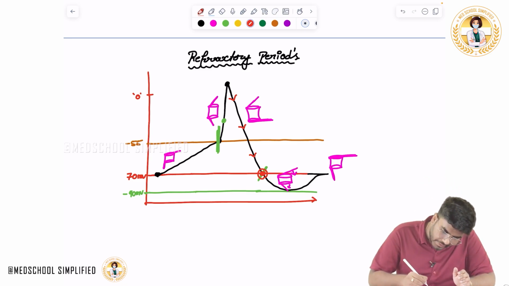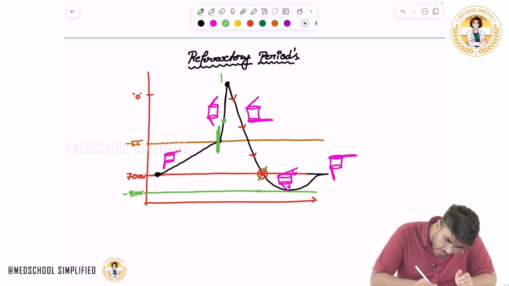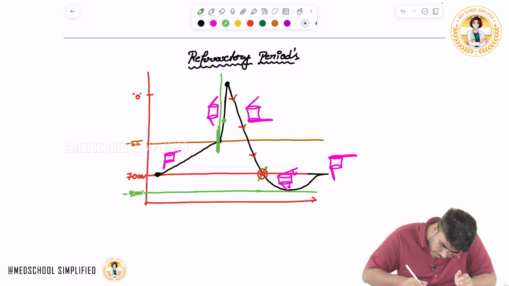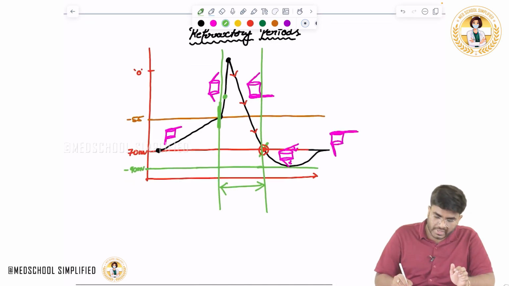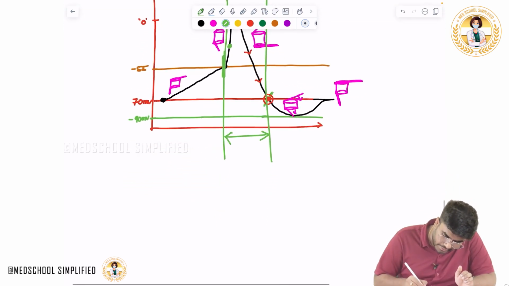So this period, which I am going to highlight now again in green color, from here till here, this time period is called the absolute refractory period.